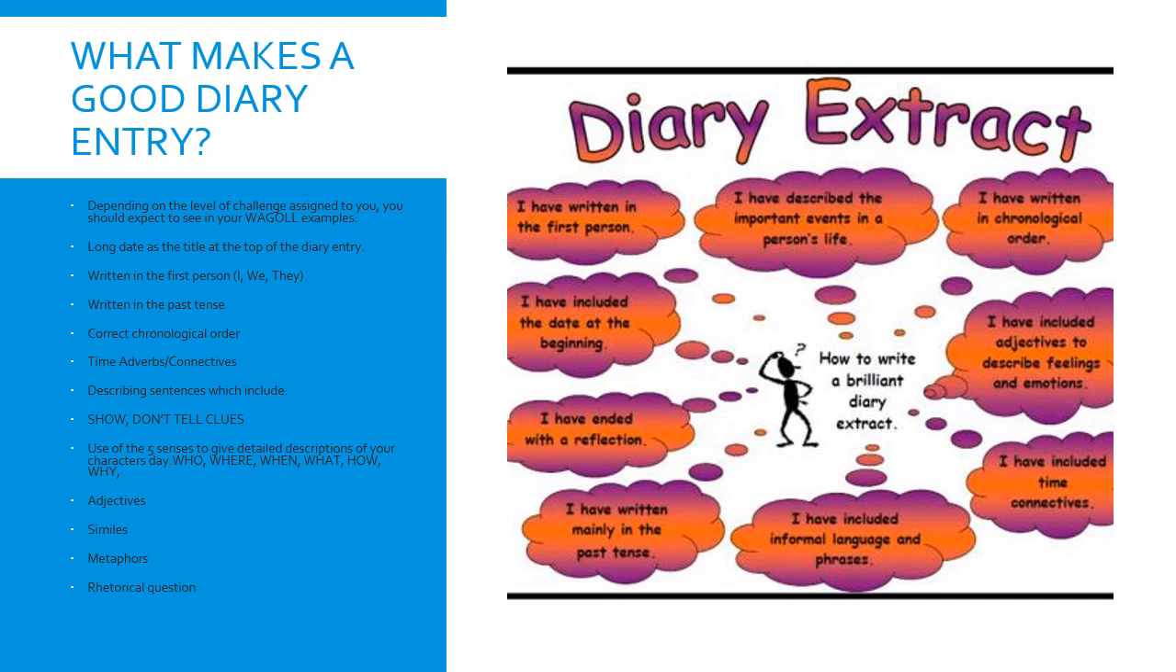So you should be looking for the long date as the title at the top of the diary entry. Also, that the diary is written in the first person. So that means the sentences have I, we, they in it. You're also looking to make sure that your diary Waggle has been written in the past tense.